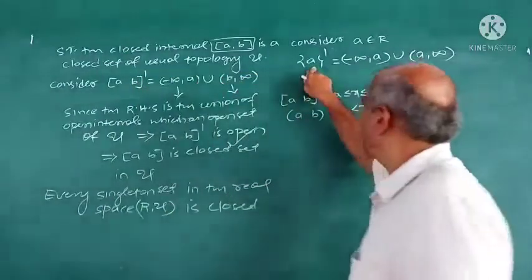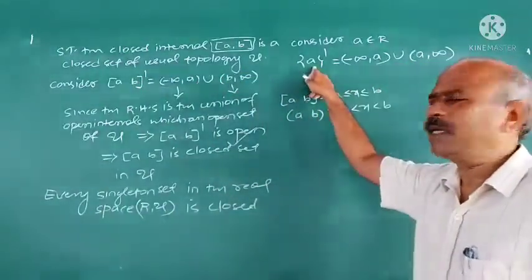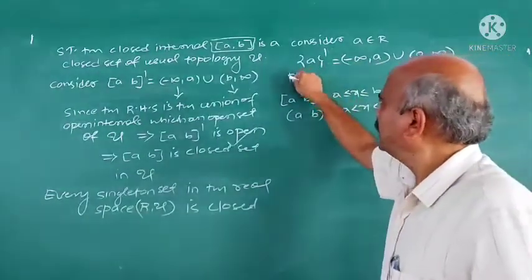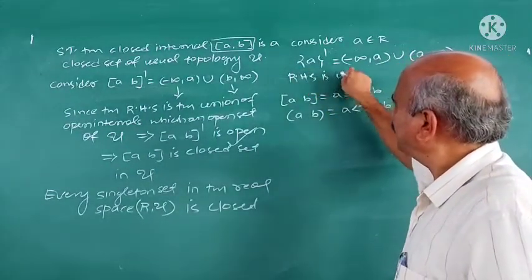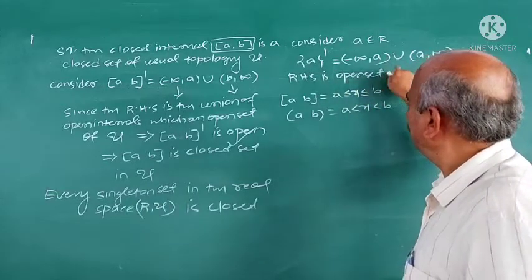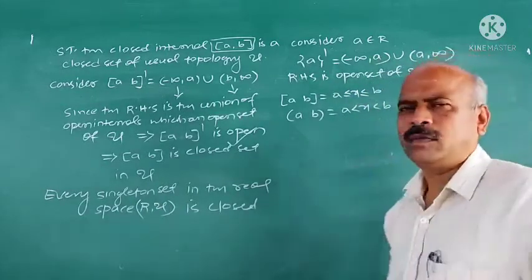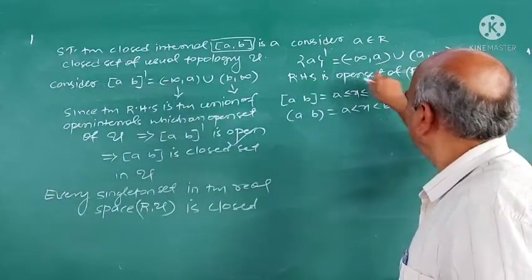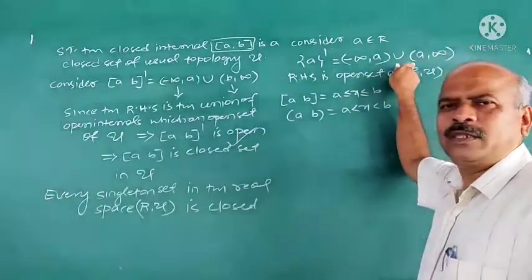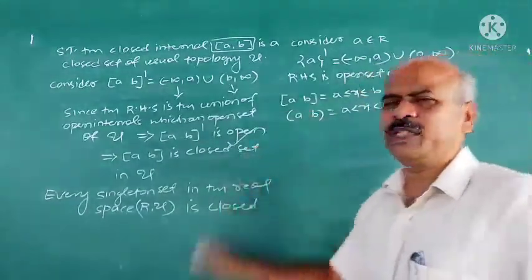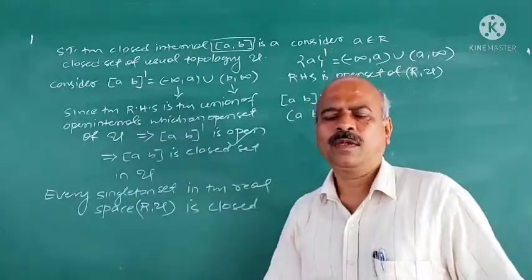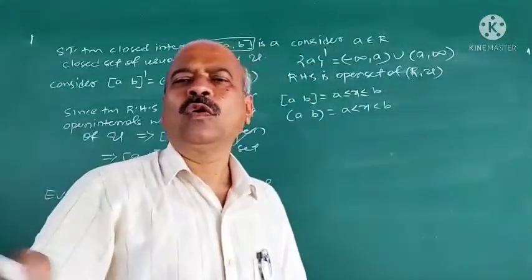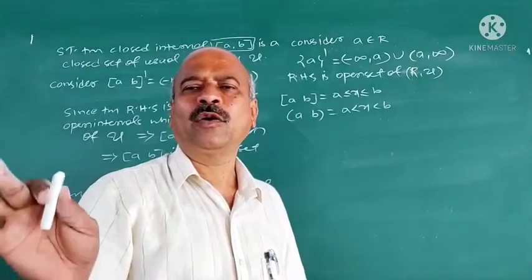Now, what is the complement of the singleton set A? Singleton set means it consists of only A. The complement is this, but the right hand side is an open set of U. Why is it an open set of U? Because they are open intervals, and a union of open intervals is an open set. Therefore, if you know the concept once, that carries throughout the study of that topic.